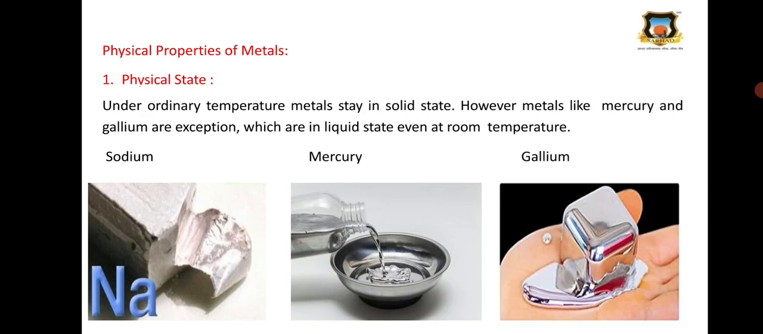Next are the physical properties of metals. The first is the physical state. At ordinary temperature, metals are in the solid state. However, metals like mercury and gallium are exceptions, which are in the liquid state even at room temperature. Here in this picture you can see sodium is a solid at room temperature. Mercury and gallium are liquid at room temperature. Therefore, these are the exceptional cases. Otherwise, metals stay in the solid state at room temperature.